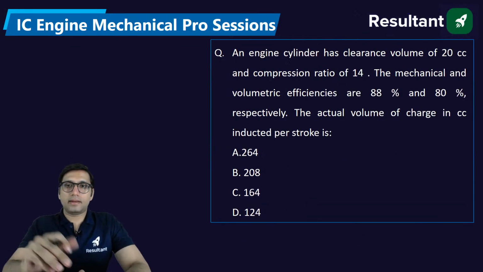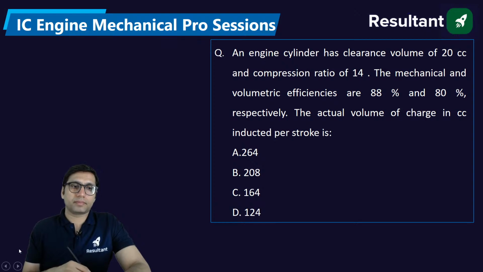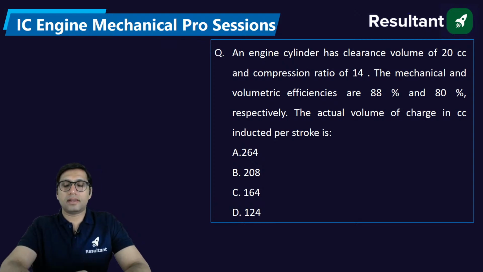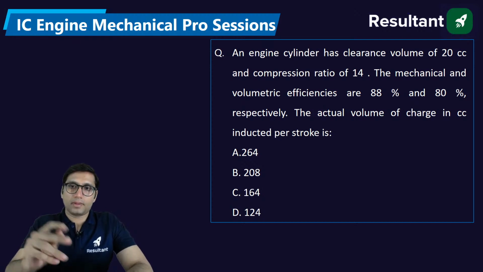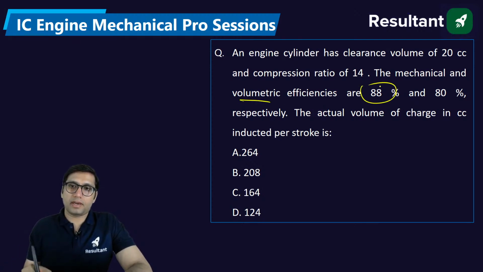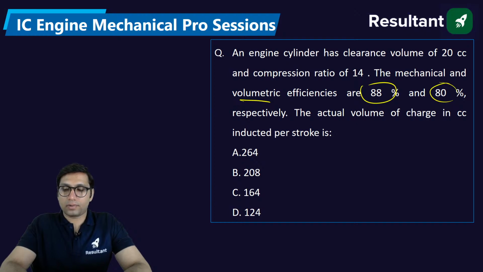Next, an engine cylinder has a clearance volume of 20 cc and a compression ratio of 14. The mechanical and volumetric efficiency are also given. Find the actual volume of the charge in cc inducted per stroke. cc is a unit of volume, centimeter cube.